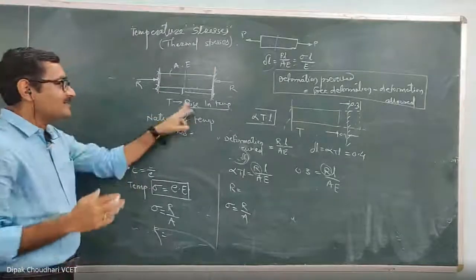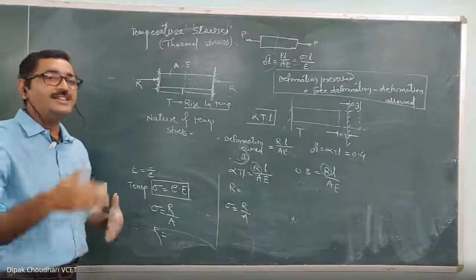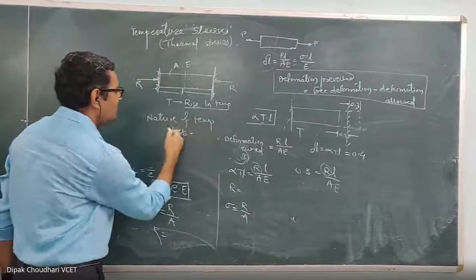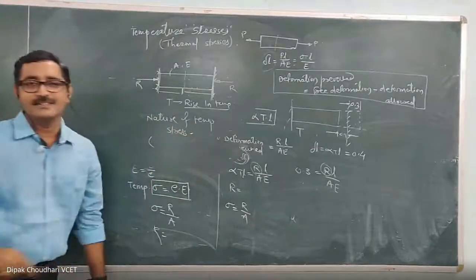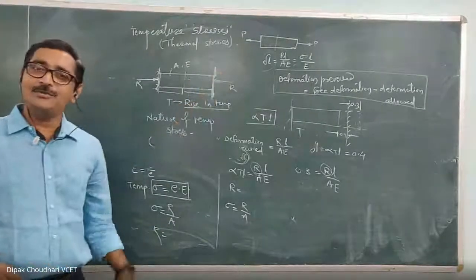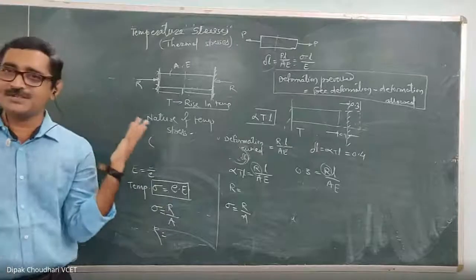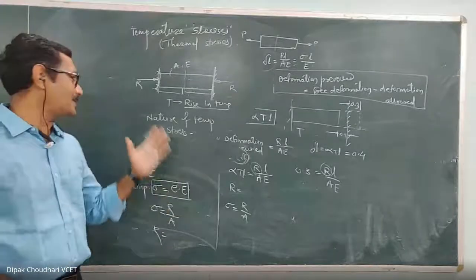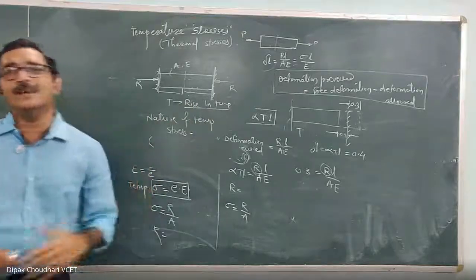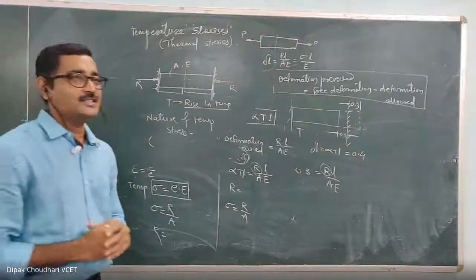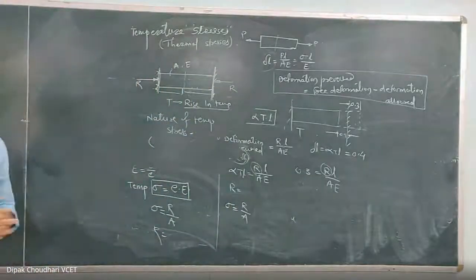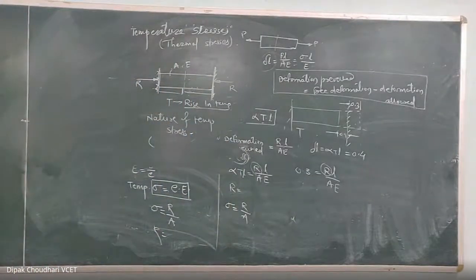So can you tell me what is the nature of the temperature stress? It is the stress induced because of this axial force only, and because of the axial force only two types of stresses are induced, either tensile or compressive. Tell me in this case, when there is a rise in temperature, what is the nature of the temperature stress? Write in the chat box. Take 2 minutes and write it in the chat box.